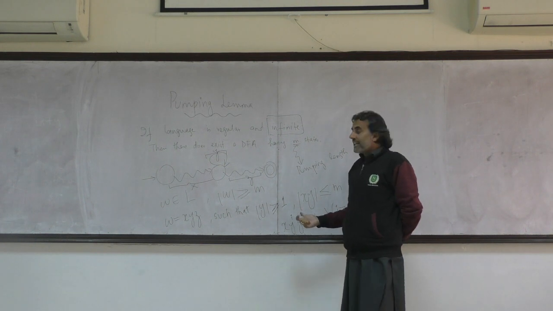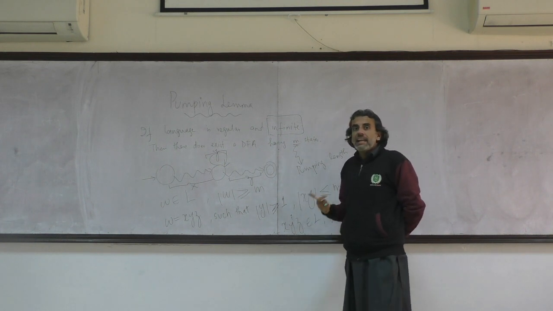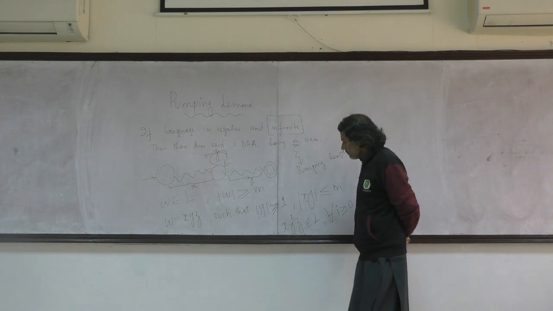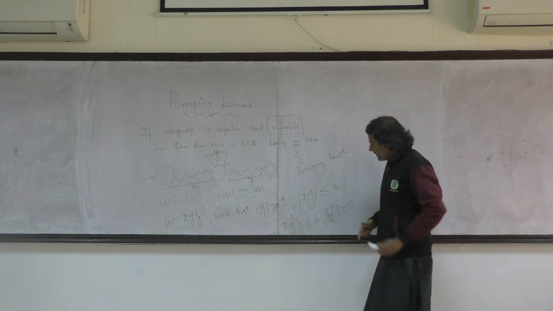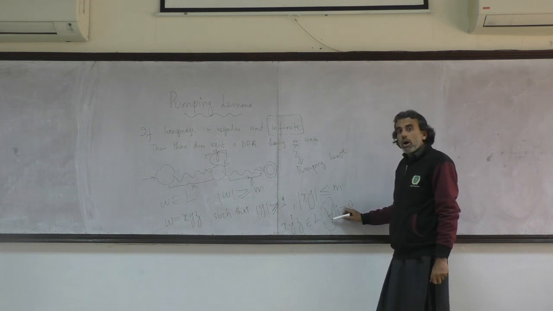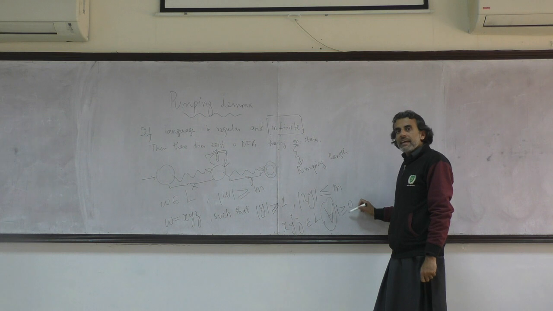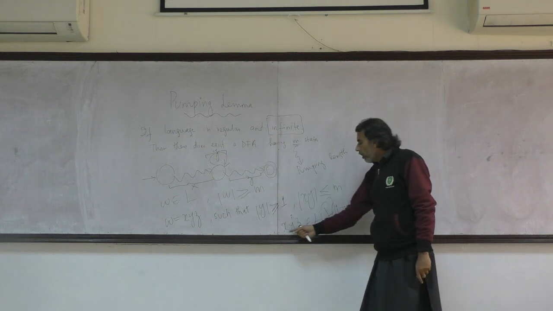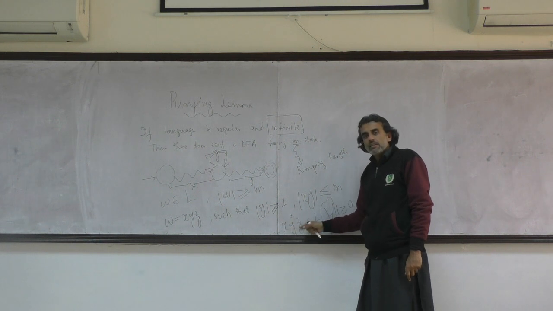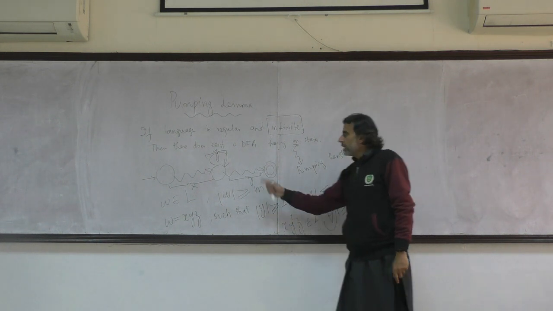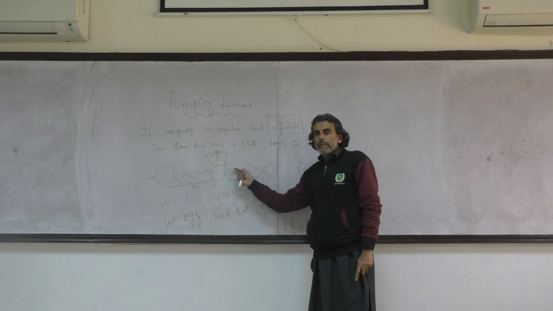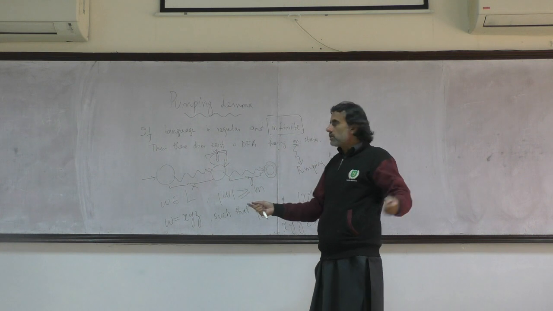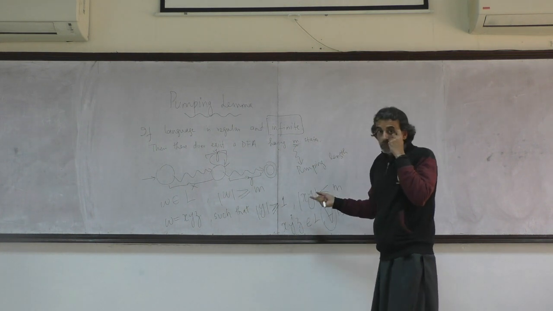But we cannot use this property to prove a language to be regular. Why? Because of this thing. It applies on all i's. And how many i's are there? They are infinite. So if I have to prove something to be regular, I have to show on all possible x, y^i, z's for different values of i that they adhere to the conditions of pumping lemma, and the resulting string belongs to the language. But there are infinite number of strings which I need to show, which I can't show.